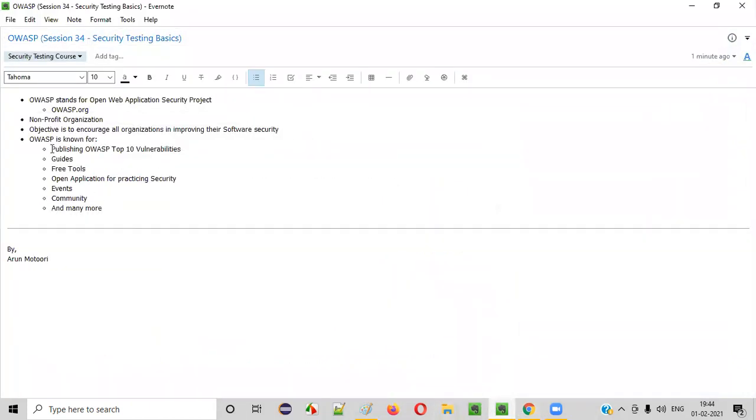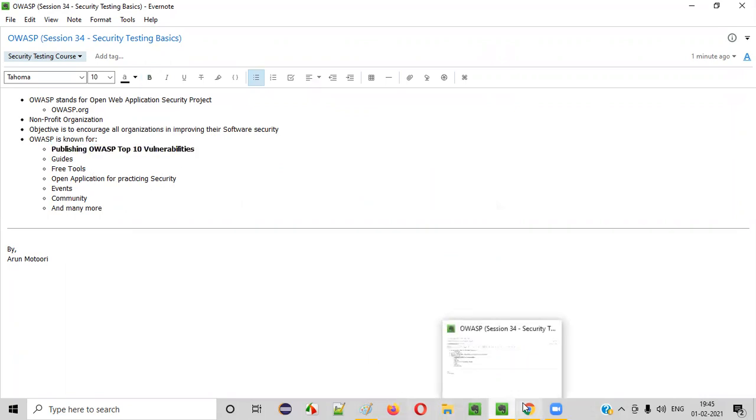OWASP is not only about publishing this top 10 vulnerabilities, guys. Okay. I'll be explaining more about OWASP top 10 vulnerabilities in the next session. I will take a detailed session. But apart from this, what is OWASP known for? So mainly known for this. OWASP is mainly known for publishing this top 10 vulnerabilities.